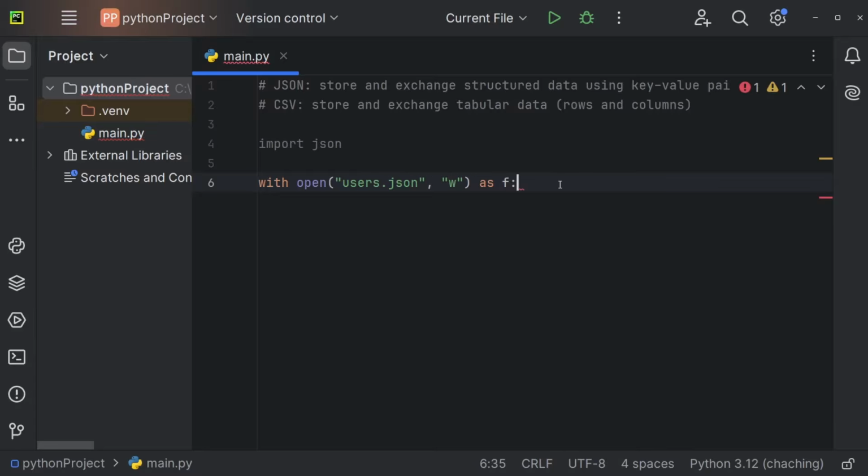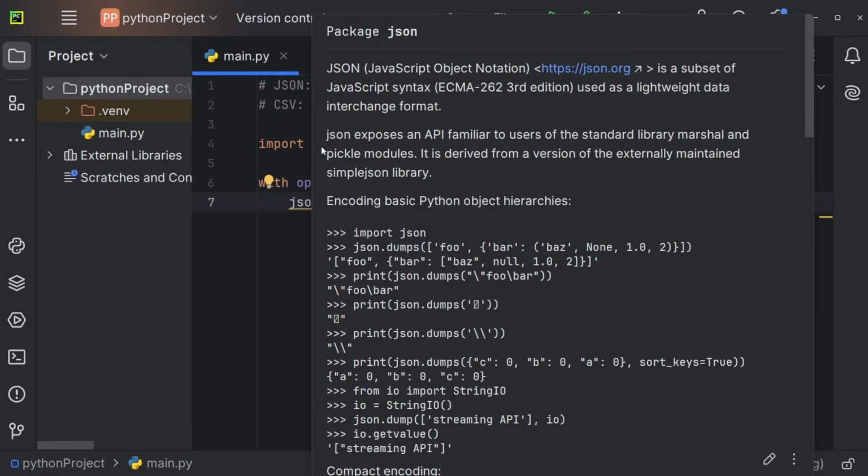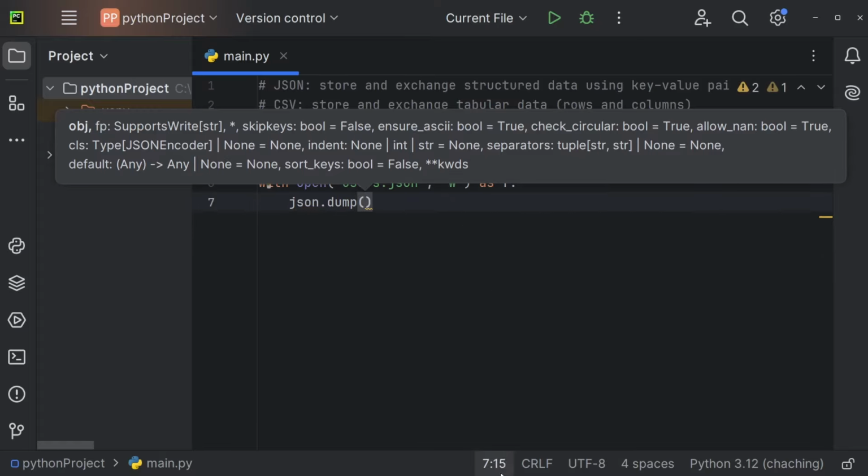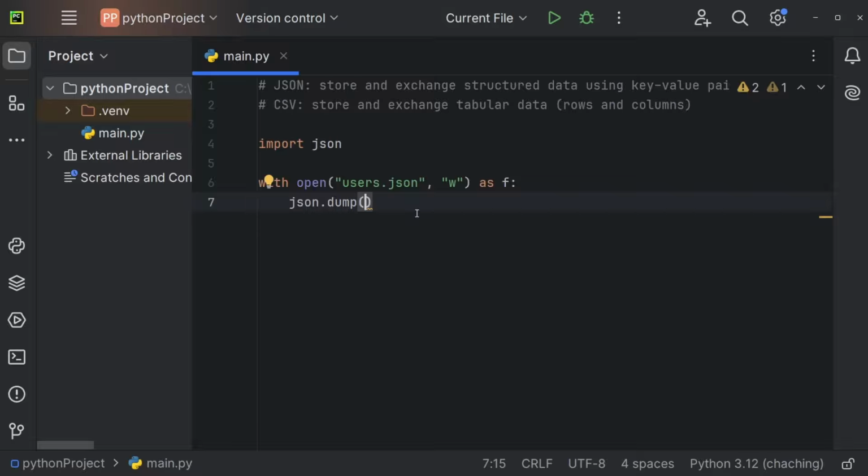To now write into a JSON file, we have to use json, so this module right here, and we have to access the dump method. That one writes into a file. And right here, as the first argument, we now have to define the JSON text, if you want to say so, that we want to write into the file. So let's use those opening and closing brackets, and we just define normal JSON right here. So username, for example, could be Mary, and we could also define an age of 28 years. Now, as the second argument, I also have to define the file into which I want to write, and in our case, I want to write into this file right here. So we just define f.